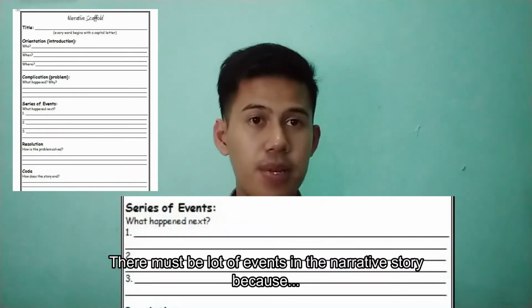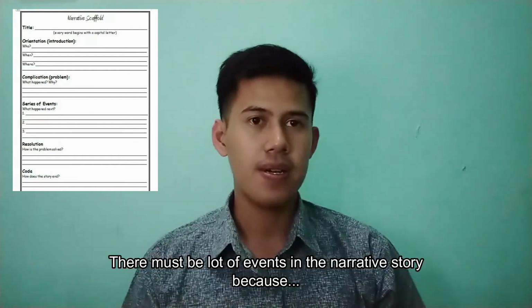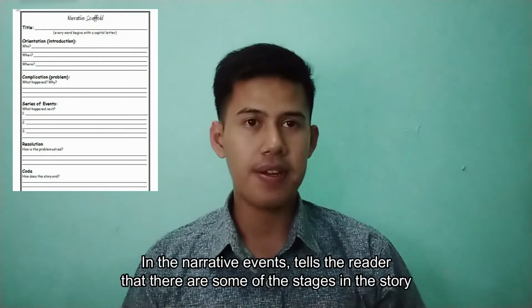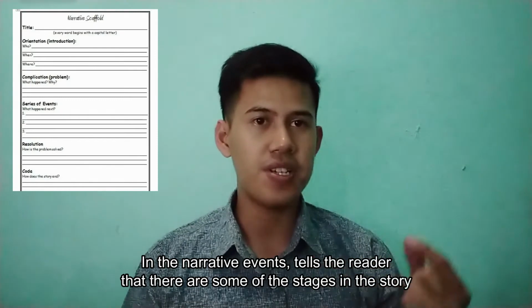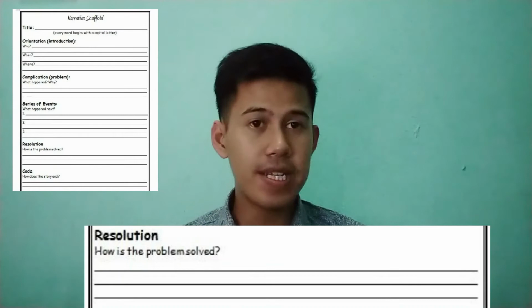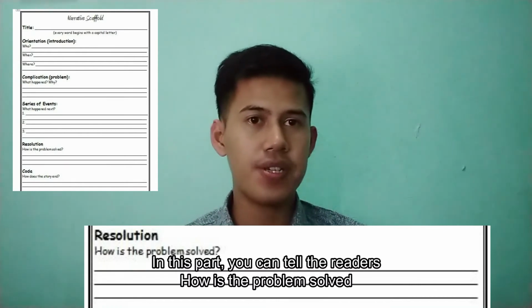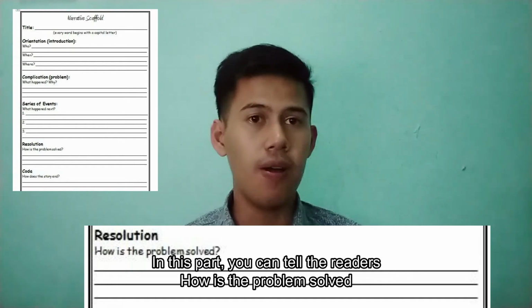Okay, for the next one, series of events. There must be a lot of events in the narrative story because the events tell the readers that there are some stages in the story. And then for the next one, the resolution, or we can usually call it anticlimax. In this part, you can tell the reader how the problem is solved.